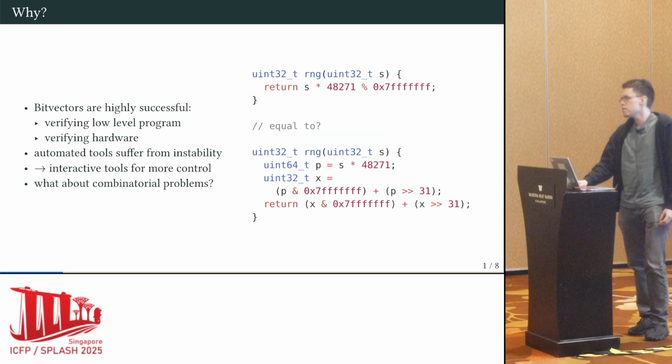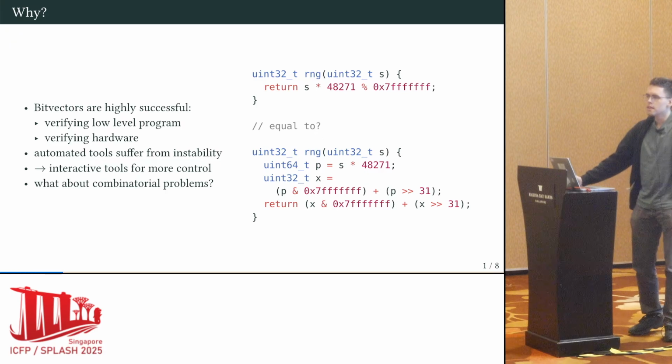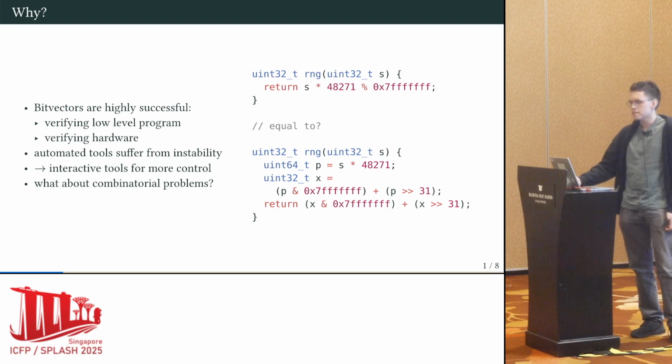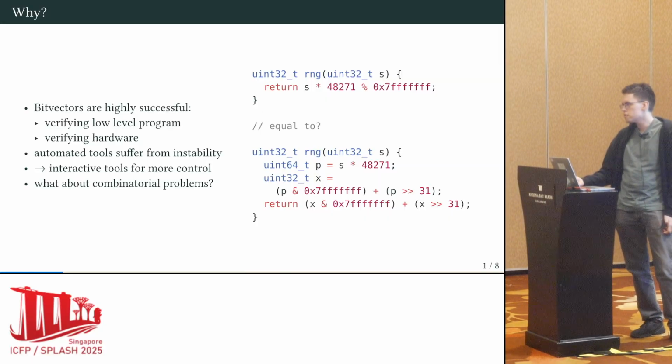So first of all, why do we care about this? Well, historically, bit vectors are a highly successful domain in automated reasoning. When people want to verify low-level programs in C or in assembly or do hardware verification, they often reach either directly for SMT solvers that are capable of bit vector reasoning, or for higher level tools like model checkers that then reduce to these bit vector logics under the hood.